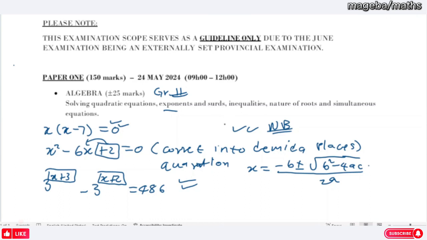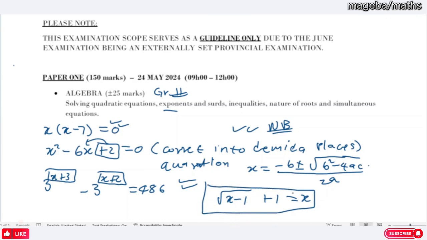And another one in terms of the surds, where now they say x equals the square root of x minus 1, plus 1. These types of questions, you must know how to solve in terms of taking this one to the other side, and then you square both sides, and then solve for x.